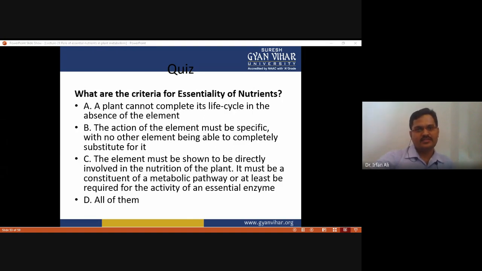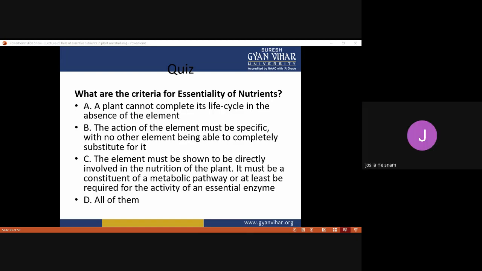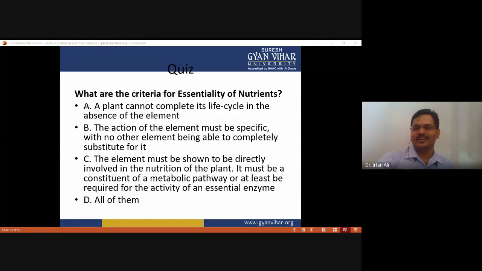These are the options. A plant cannot complete its life cycle in the absence of the element. Or the action of the element must be specific, with no other element being able to completely substitute for it. Or the element must be shown to be directly involved in the nutrition of the plant. It must be a constituent of a metabolic pathway, or at least be required for the activity of an essential enzyme. So what is the best answer for this question? Sir, I think all of them. Correct, because all are related to the essentiality of nutrients.